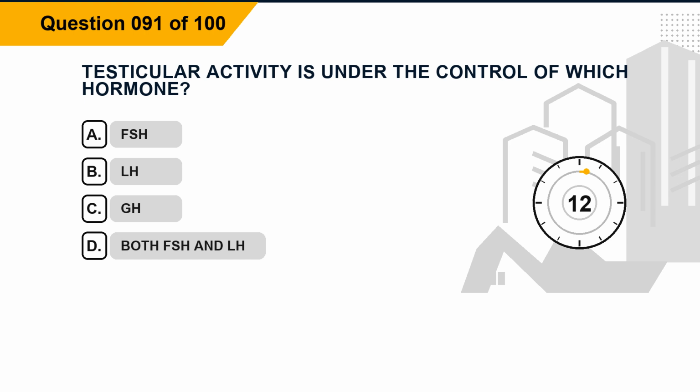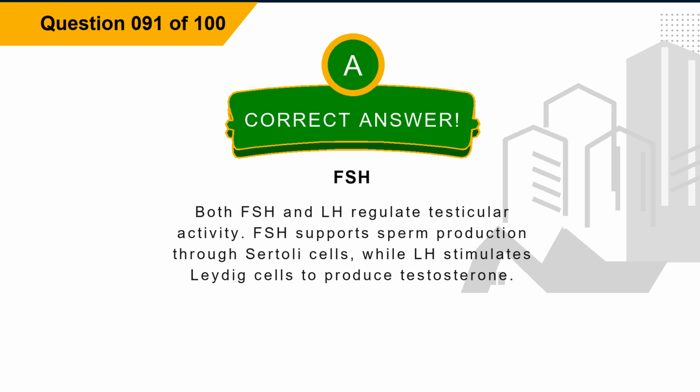Question 91. Testicular activity is under the control of which hormone? Option A, FSH. Option B, LH. Option C, GH. Option D, both FSH and LH. The correct answer is option A, FSH. Explanation. Both FSH and LH regulate testicular activity. FSH supports sperm production through Sertoli cells, while LH stimulates Leydig cells to produce testosterone.